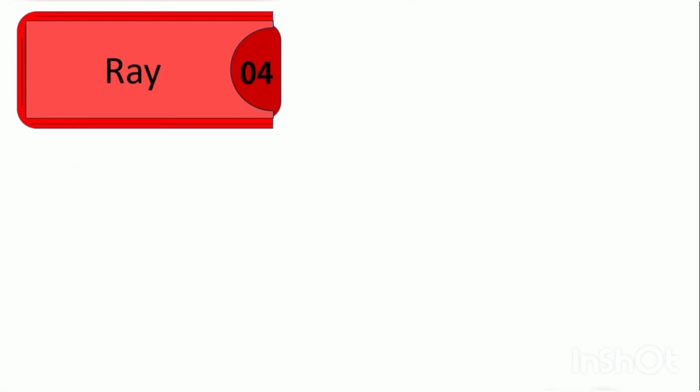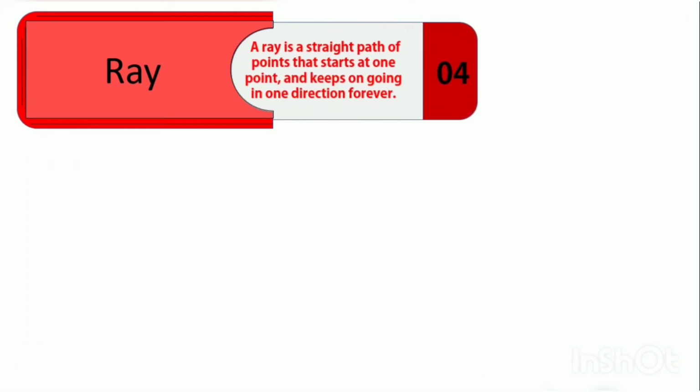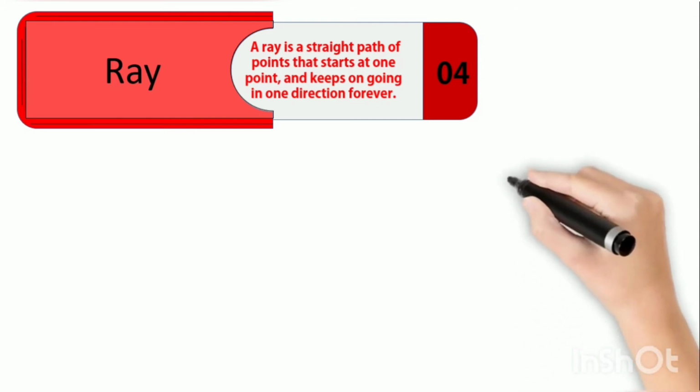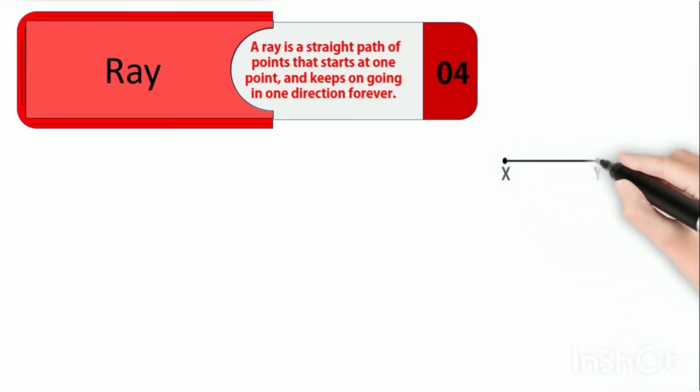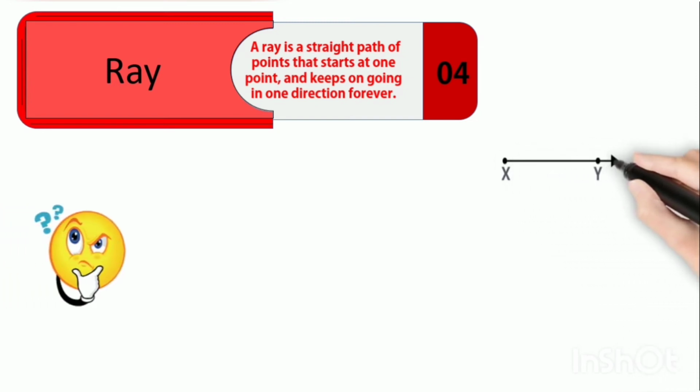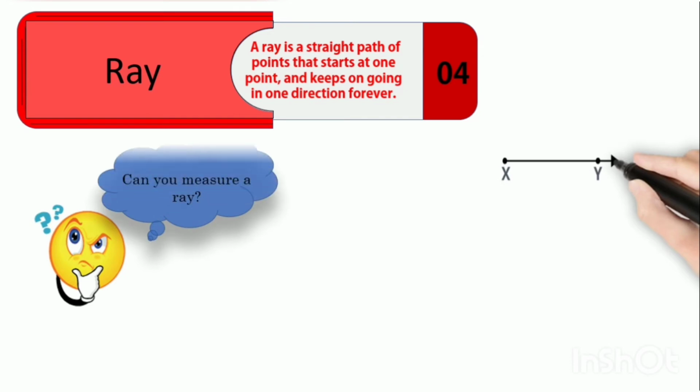Ray. A ray is a straight path of points that start at one point and keeps on going in one direction forever. Can you measure a ray?